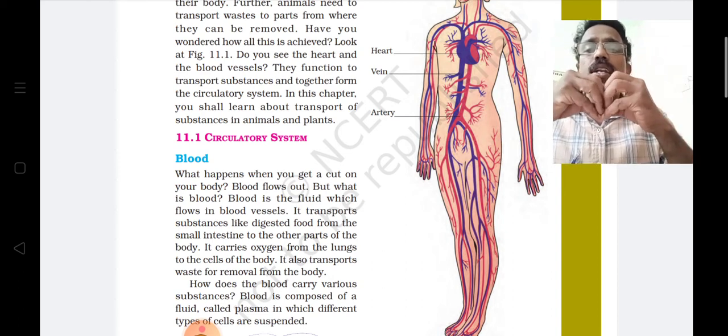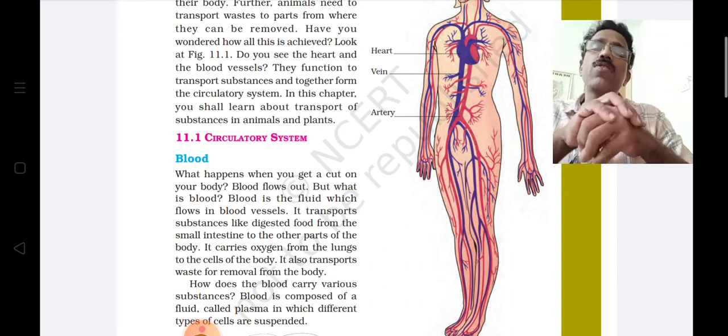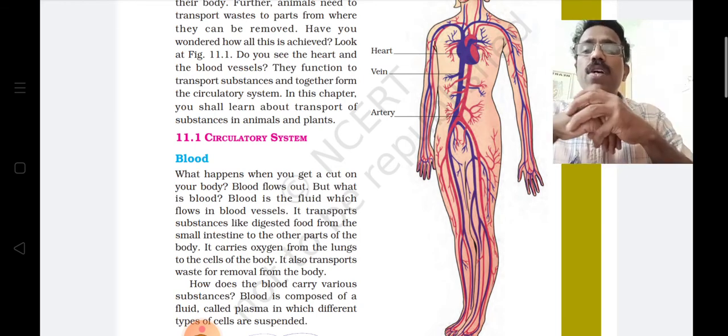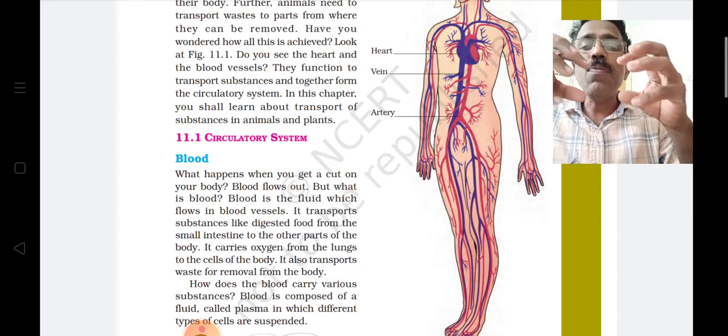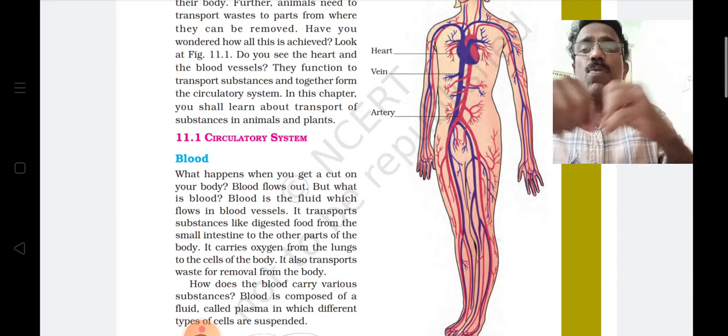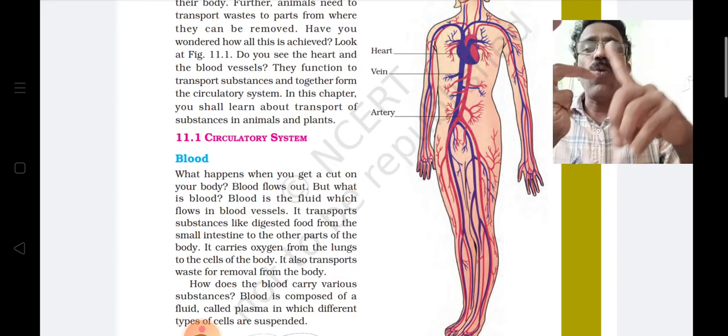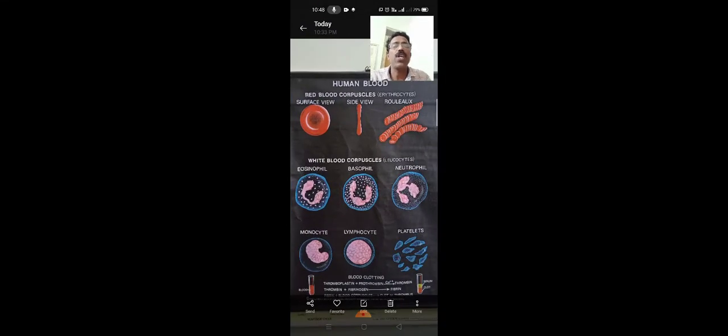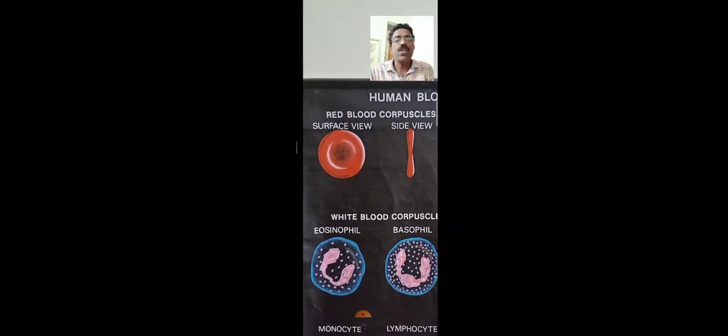Blood contains a fluid part called blood plasma. രക്തത്തിലെ ദ്രാവക ഭാഗത്തെ നമ്മൾ പറയുന്ന പേരാണ് blood plasma, and blood plasma contains three types of cells: red blood cells, white blood cells, and platelets. Let me show you these three types of cells present in the blood. ബ്ലഡിലെ ഈ മൂന്ന് തരം സെൽസ് ഏതൊക്കെയാണെന്ന് നോക്കാം. Human blood, you can see here the human blood view. You can see these red blood cells.